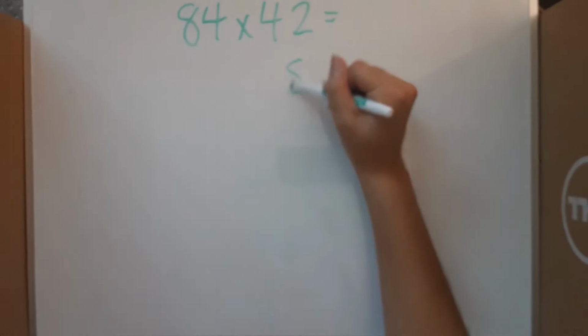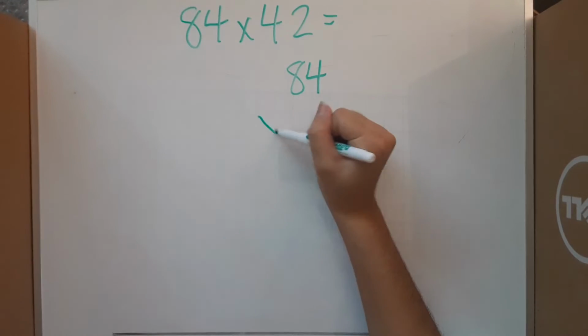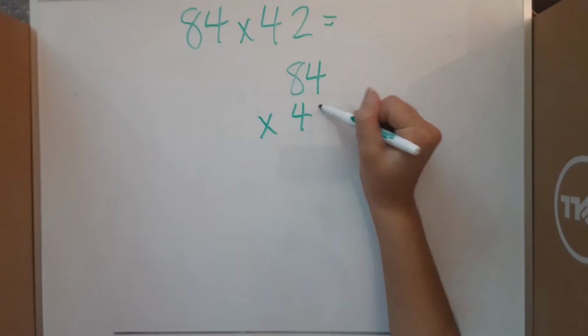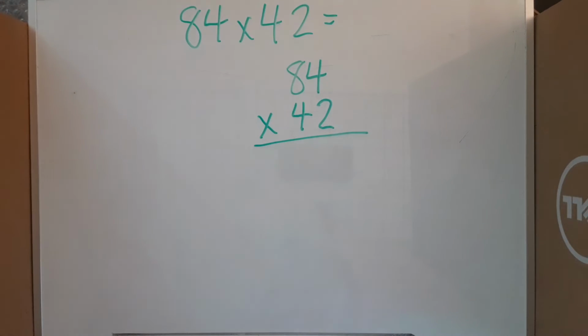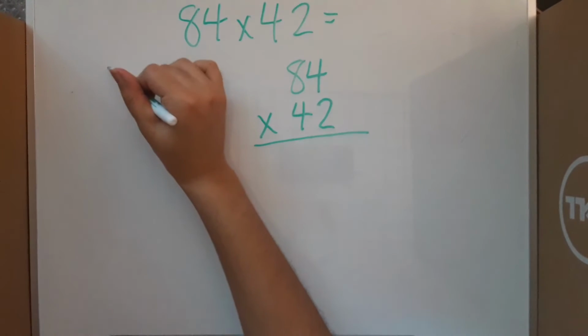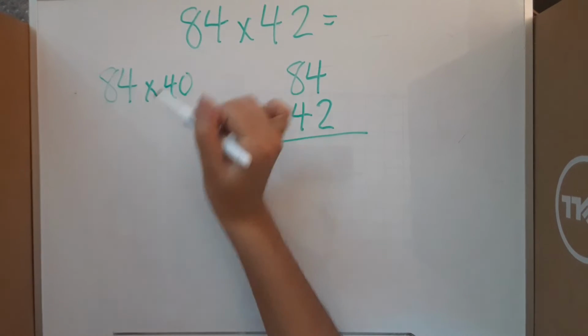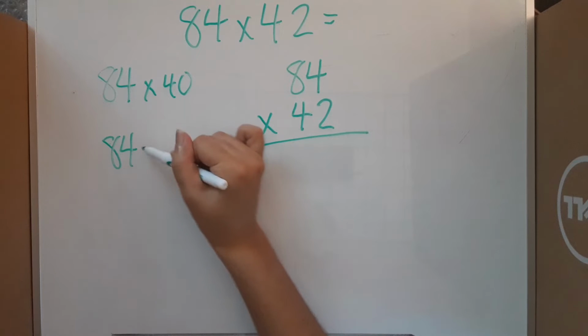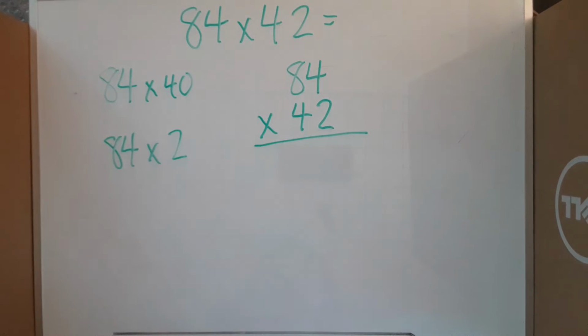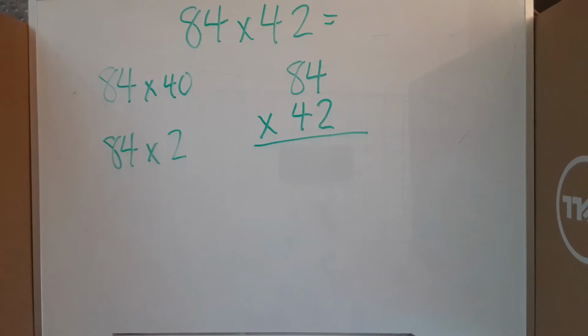We'll put 84 on top times 42. Now, if you want to break this down, you could write it as 84 times 40 and 84 times 2. If that's helpful to you, then by all means, please do so.